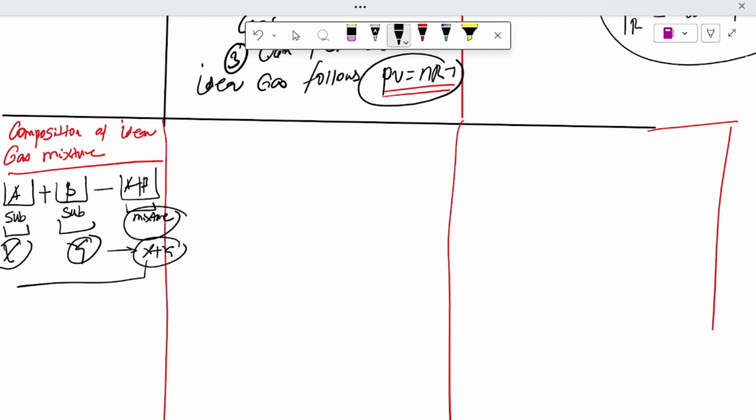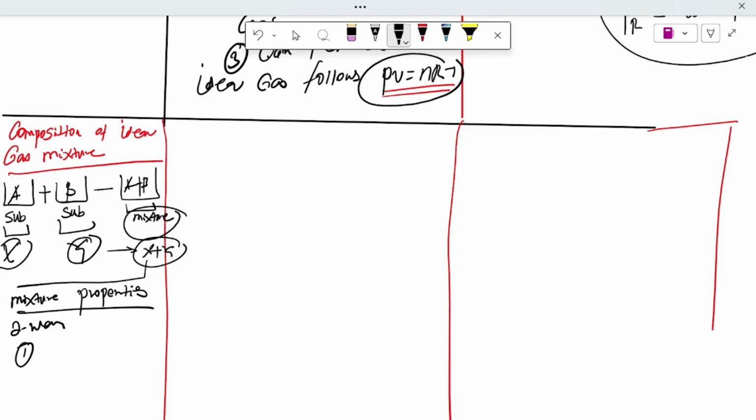To study a mixture's property, we use two ways of describing the mixture. What are they?